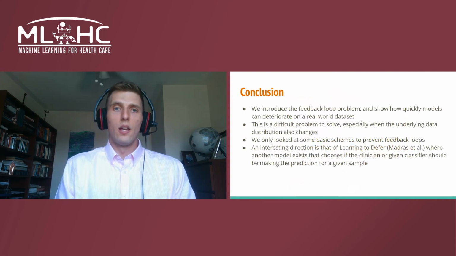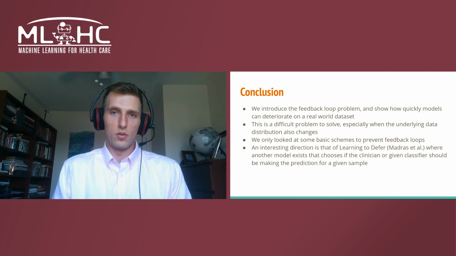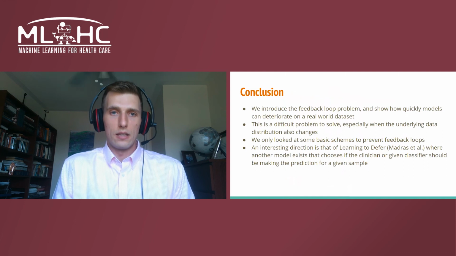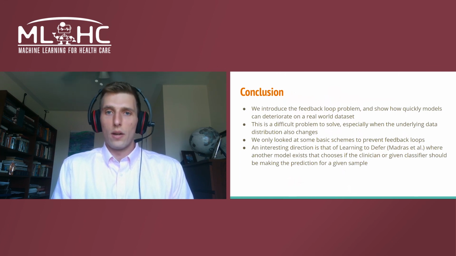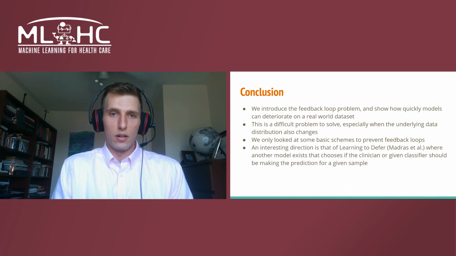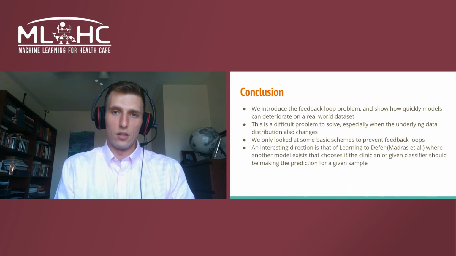In summary, we investigated the feedback loop problem, which has been mentioned by researchers in the past but never been examined. This is a difficult problem to solve, especially when the underlying data distribution changes. Having a model with an auxiliary output that is able to defer prediction to a clinician is an interesting future direction. The goal of this work is not to discourage the use of machine learning models in clinic, rather to raise awareness of what can happen when they are able to influence future data that is later used for updates.